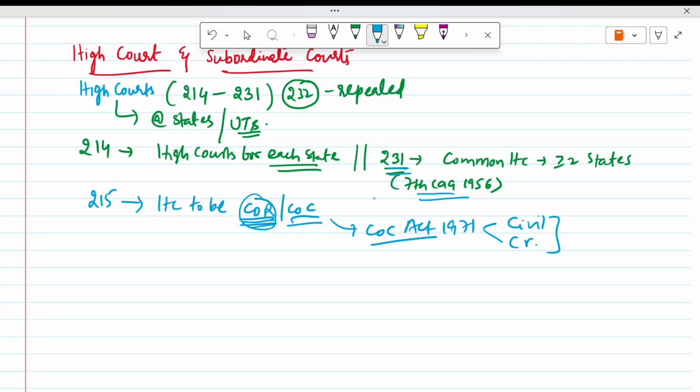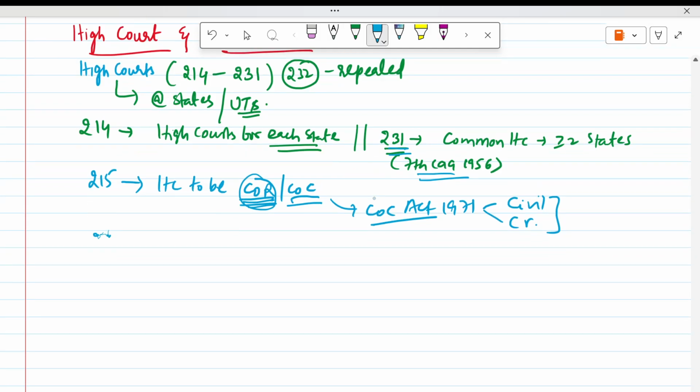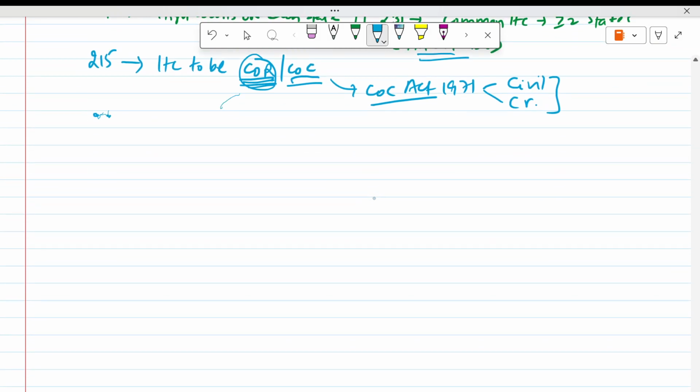Then Article 216, the Constitution of the High Courts.